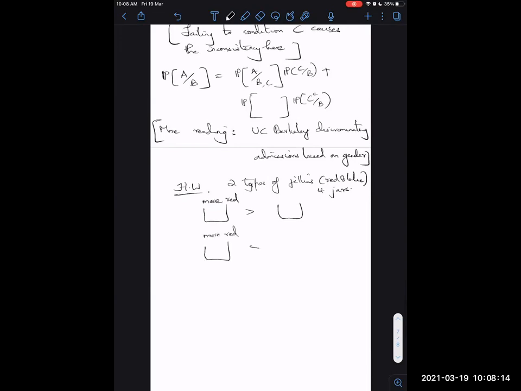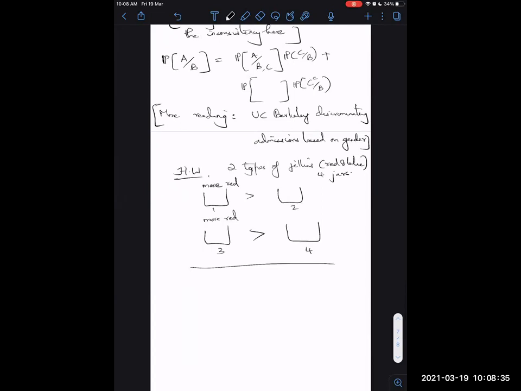Similarly, call these jars 1, 2, 3, and 4. When you compare the third jar and the fourth jar, you also see that the third jar has more reds than blues. These jars have only red and blue jellies. But you can create a case where, when you combine the left hand side jars, that is 1 and 3, and 2 and 4, when you combine 2 and 4, you'll end up having more reds. This is what Simpson's paradox conveys to you.